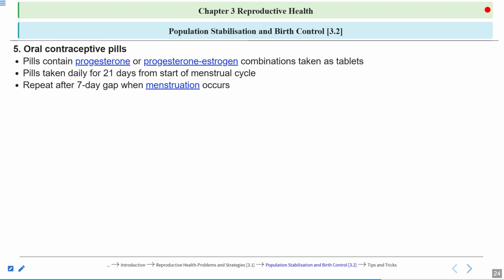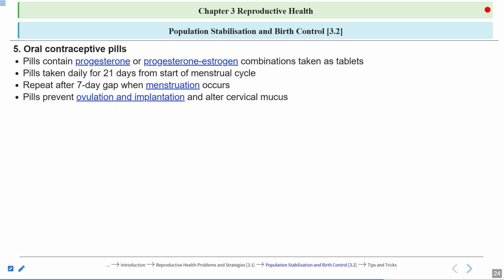So after 21 days, a 7-day gap is given. The total is 28 days now: 21 days plus 7 days is 28 days. Clear? And then after 7 days, again the females start taking these pills.